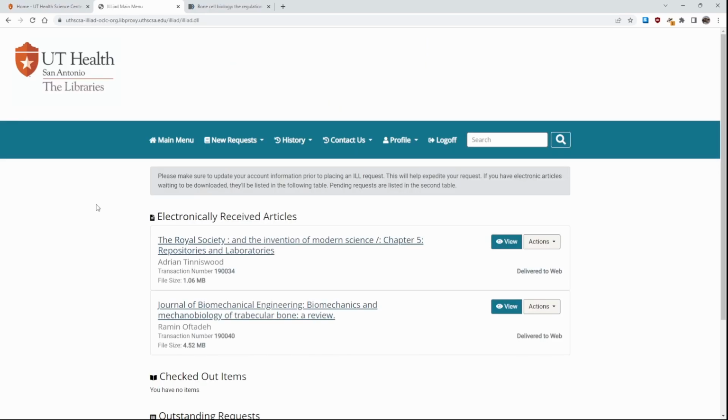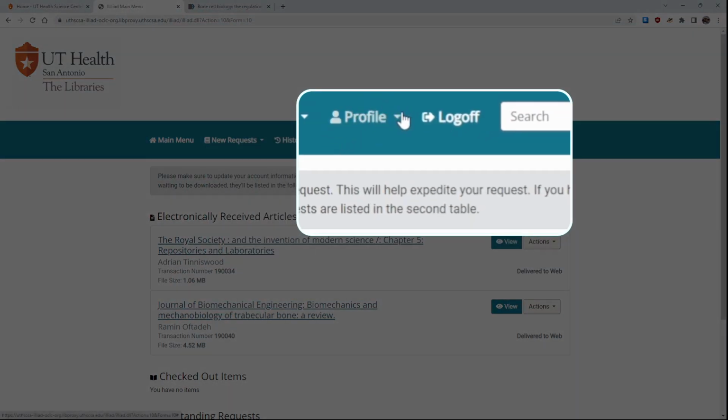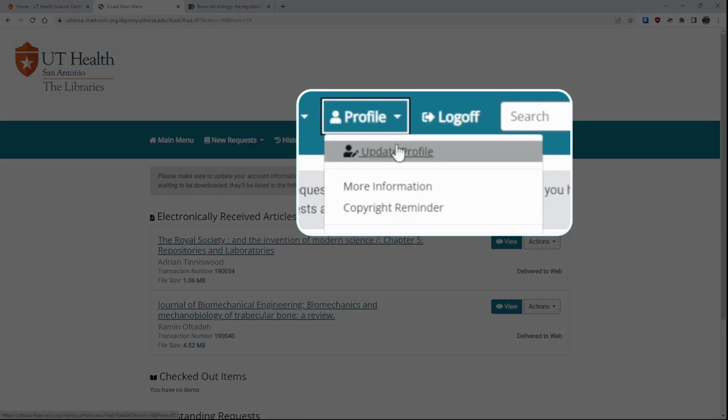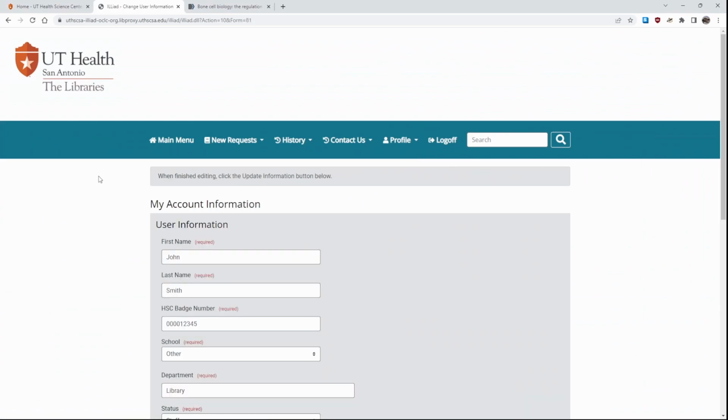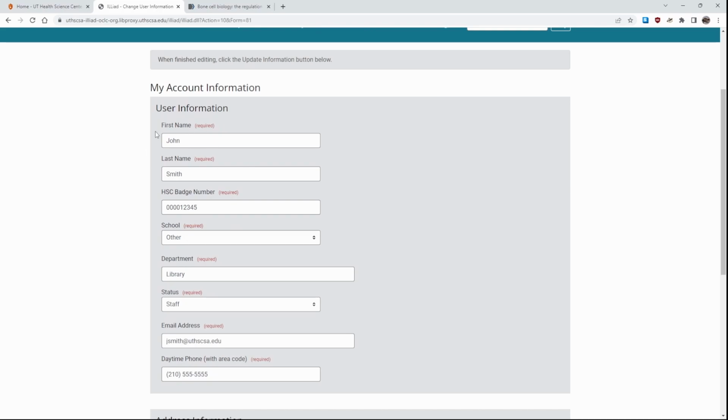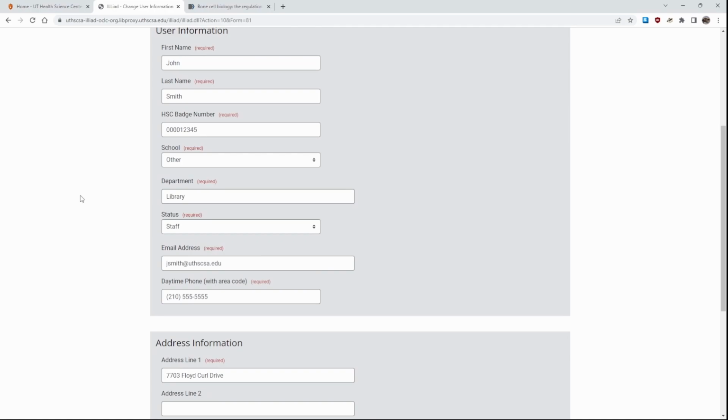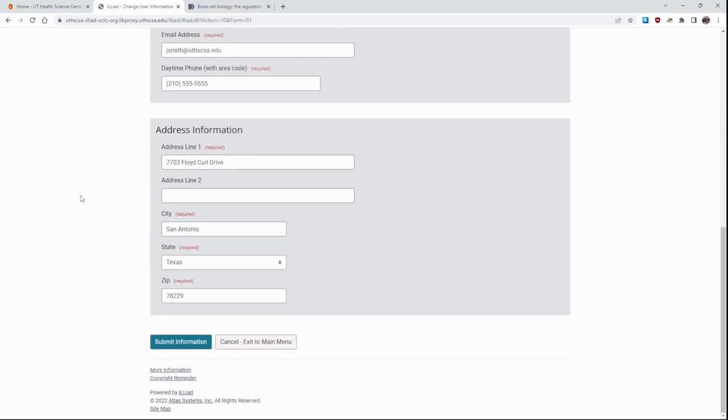Once you've logged in, you'll be able to see your ILL account. The first thing you'll want to do is update your profile information. You can do that in the blue menu at the top by clicking Profile and then Update Profile, which will take you into the account information page. On the account information page, make sure to scroll through and fill out everything that's marked in red. We won't be able to fill out ILL requests for you unless your profile is complete. Once done, scroll down to the bottom and click Submit Information.